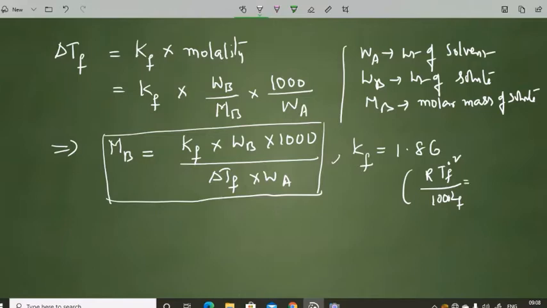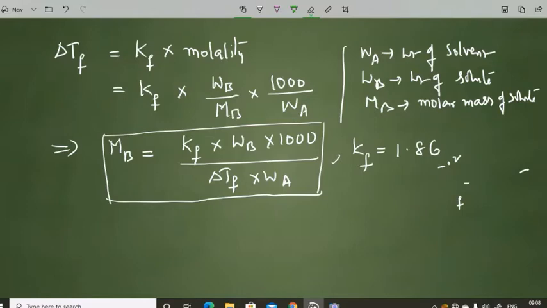Those values are substituted for liquid water and they got this value for water. This constant is different for every liquid, and it will be given in the problems.